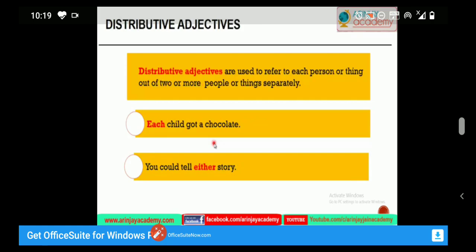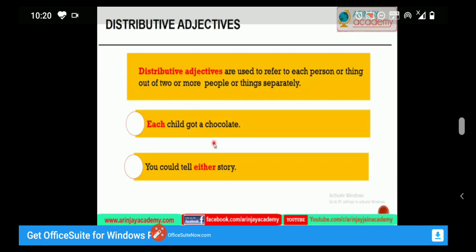Next, distributive adjectives. Distributive adjectives are used to refer to each person or thing out of two or more people or things separately. See the examples here, students.